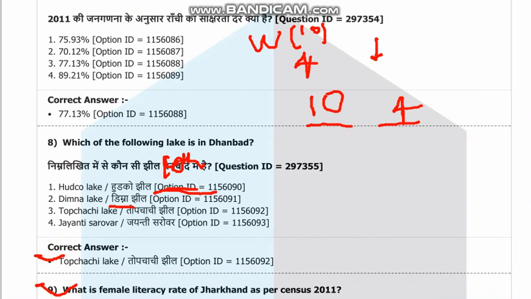Which of the following lakes is in Dhanbad? Topanchi lake lies in Dhanbad. What about Hudko lake? Hudko lake lies in Ranchi. Dimna lake lies in Jamshedpur.